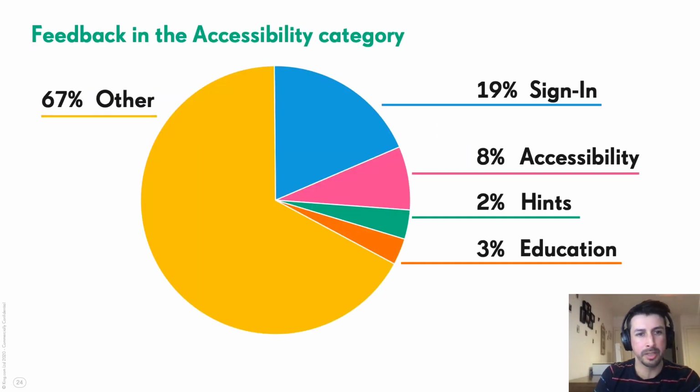And then we have other feedback. As you can see here, other feedback was almost 70%, which is a lot. Then almost 20% is sign-in. And we have 8%, which is just giving good insights about accessibility. 2% is about this feature not working, about the hints. And then 3% is just saying, why do they have this accessibility feature here? They don't want it. So these are still good numbers, and we're going to keep it there because those insights are super good.